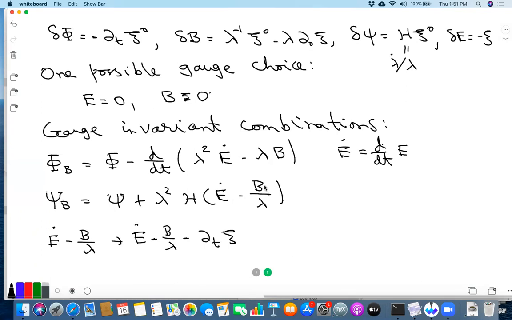And then minus b by lambda. What happens to this? b transforms, so minus xi naught over lambda square, minus del t psi. Let me call this t. So you see the del t psi cancels. It goes to E dot minus b by lambda plus xi naught minus xi naught over lambda square.